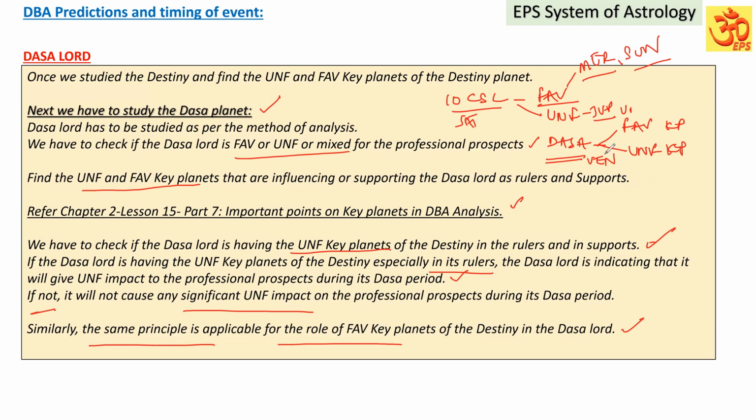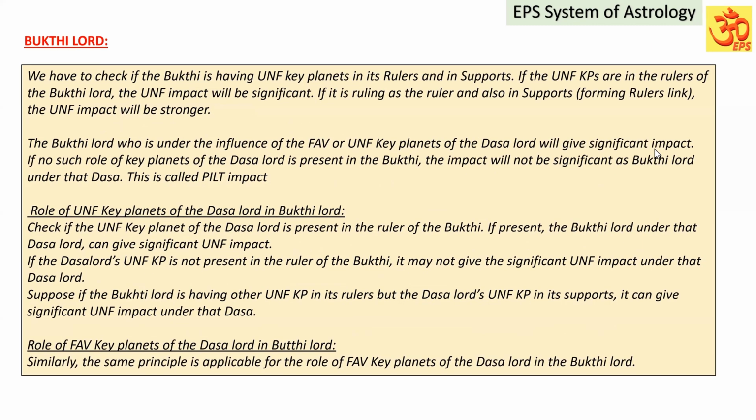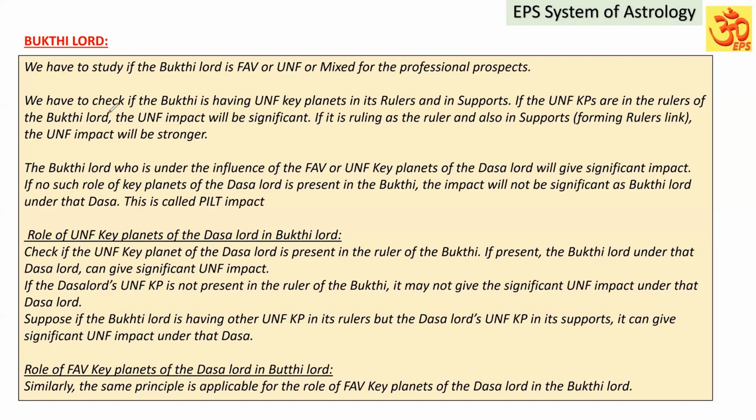I think we are able to understand. So we have to study the destiny, then study the Dasa. Based on the destiny's impact only, the Dasa Lord's impact will be there. You have to keep that in mind. Once we have studied the Dasa Lord, now let us check the Buddhi Lord. We have to study whether the Buddhi Lord is favorable, unfavorable or mixed for the professional prospects. The same way we studied the Dasa, we have to study the Buddhi Lord.